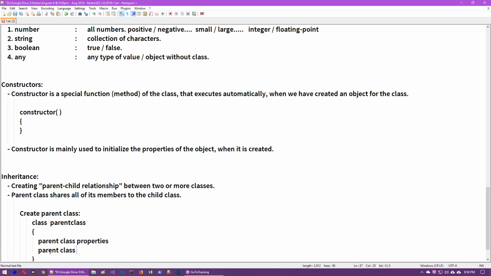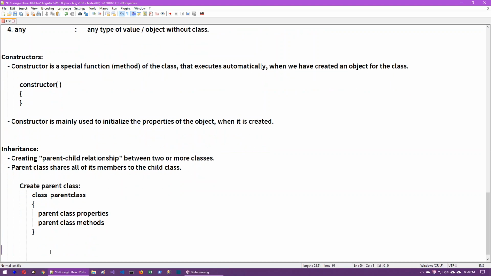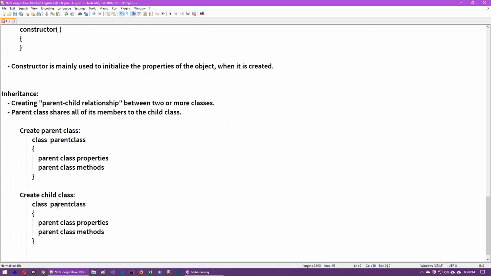We can create any number of parent class properties and methods. Then create the child class, and here the important syntax is extends parent class. The extends keyword says that this is the child of the so-and-so parent. For example, class B extends A, which means that B is a child of A class.